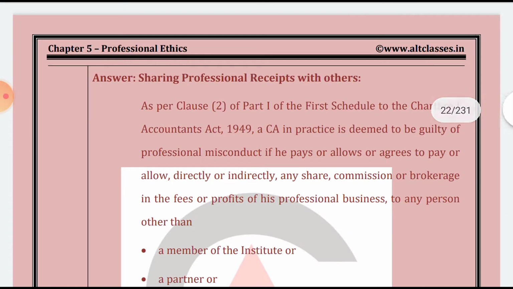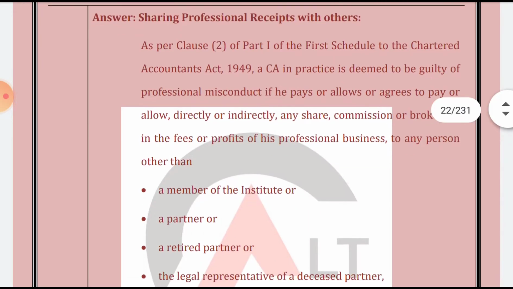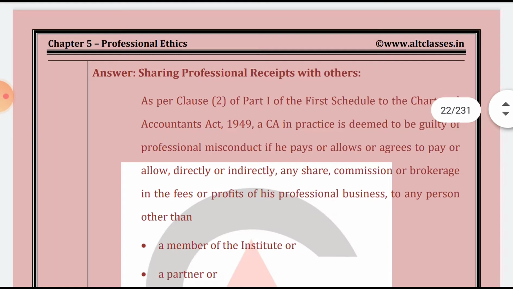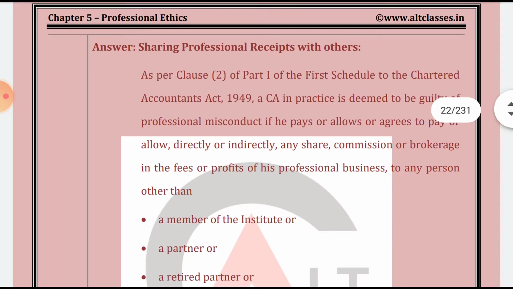Answer: sharing professional receipts with others, clause 2 part 1 first schedule of the Chartered Accountants Act 1949. A chartered accountant in practice is deemed to be guilty of professional misconduct if he pays or allows or agrees to pay or allow, directly or indirectly, any share, commission or brokerage in the fees or profits of his professional business to any person other than a member of the institute. So he will be guilty if he pays to any person other than these allowed persons.